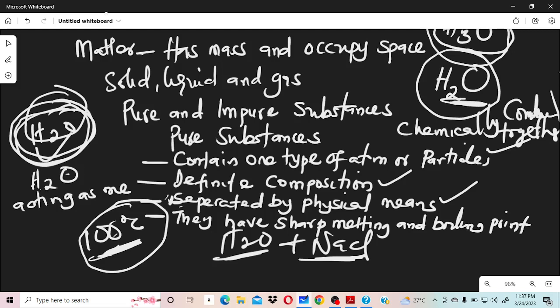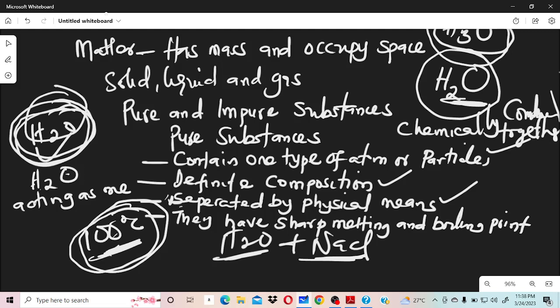There is a foreigner in that water, because it is not containing only the particles of water. You get that now? But if there is no impurity there, you are boiling only water, it is going to boil at 100 degrees Celsius. Anything above that or below that means that there is a sort of impurity there. So that's the reason why we said they have sharp melting and boiling point.